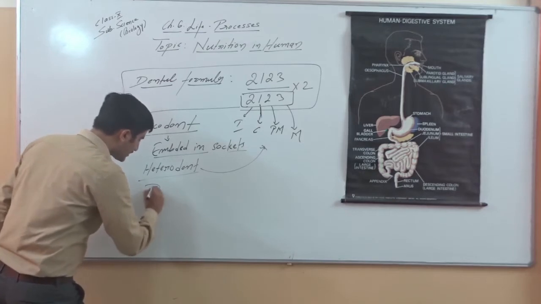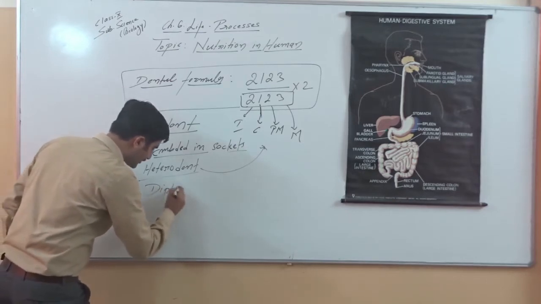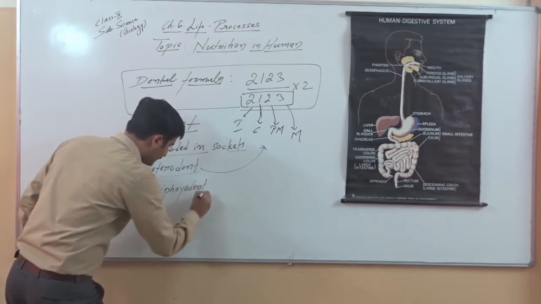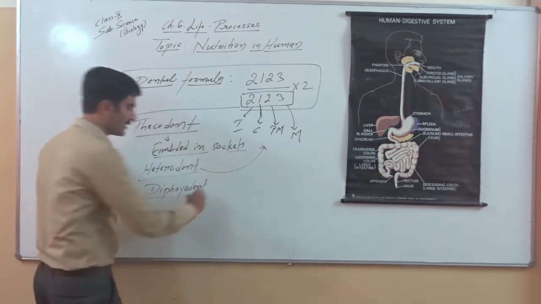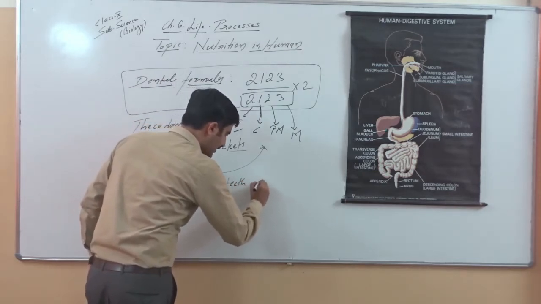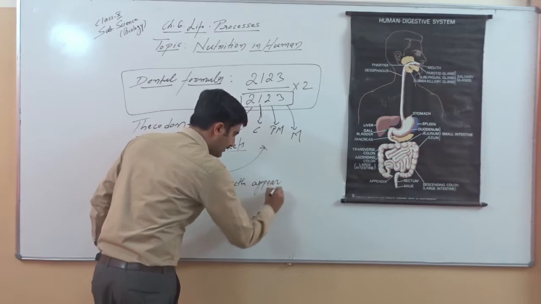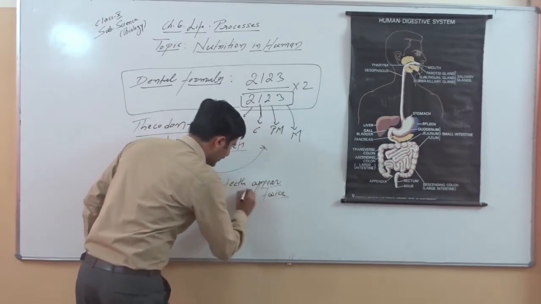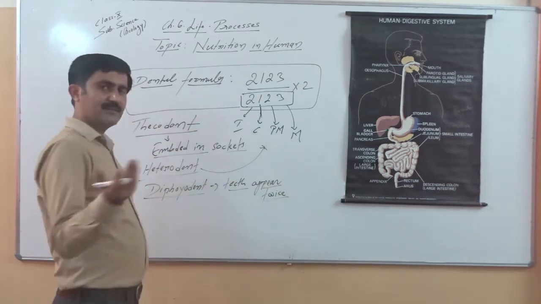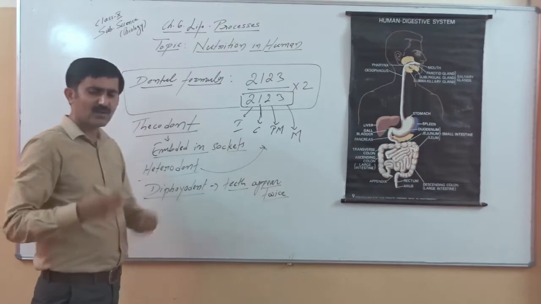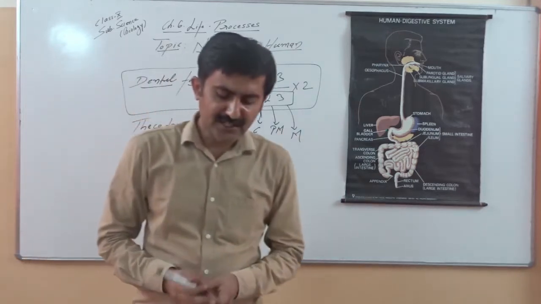Humans are also diphyodonts. The word diphyodont means teeth appear twice in our mouth cavity: once as milk teeth, and then permanent teeth and wisdom teeth. So this is the recap of teeth and dentition.